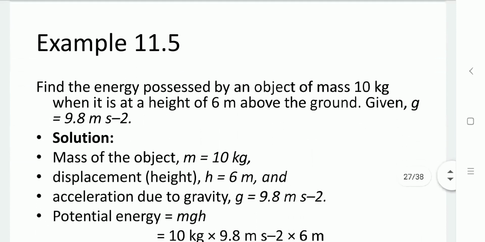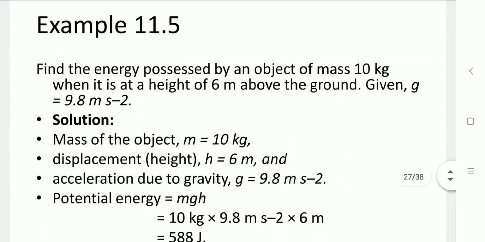Let us go through an example for the same. Find the energy possessed by an object of mass 10 kg when it is at a height of 6 meter above the ground. g equal to 9.8 meter per second square.